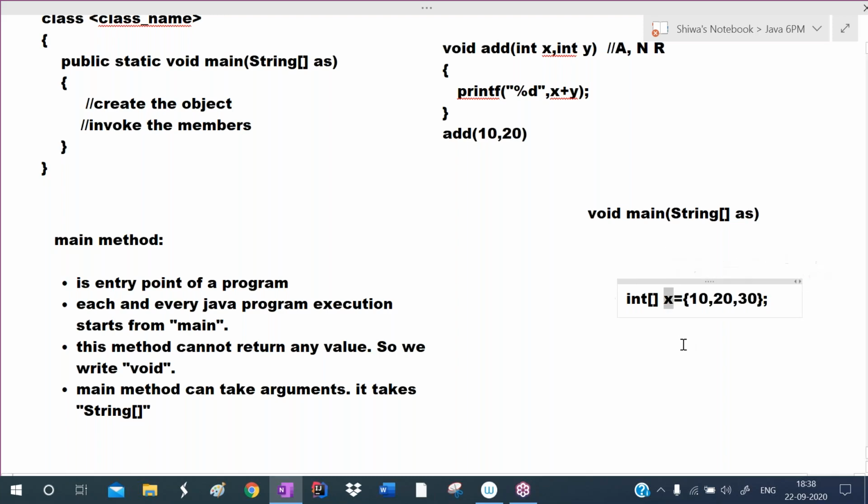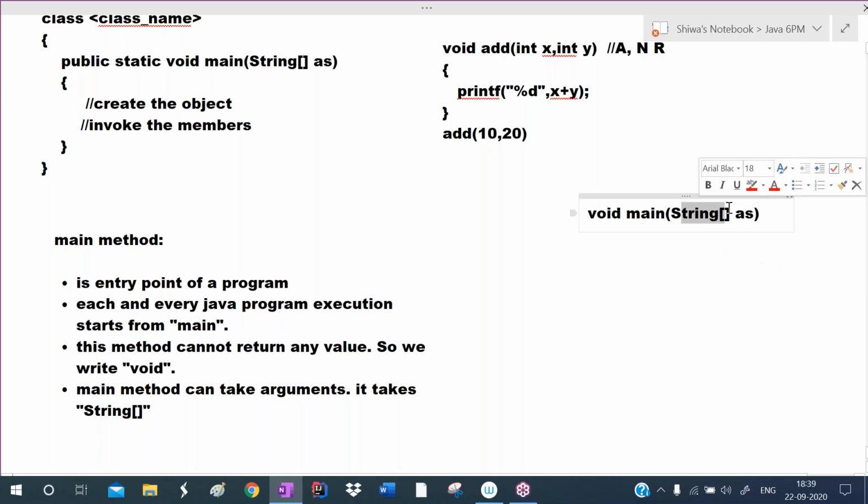What is x? Here x is the array name. X elements are 10, 20, 30. X is the array name. Okay? Similarly, here args is the array name. String array args, we write. Args is the array name.